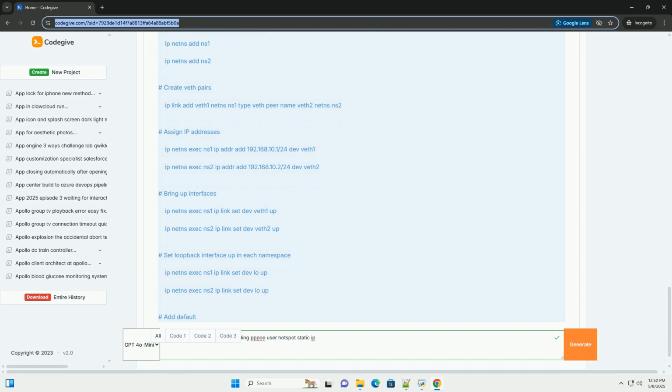dnsmasq.conf. Explanation: * interface, the wireless network interface, example wlan0. * dhcp-range, the range of IP addresses to assign to clients. * dhcp-option=3, the default gateway IP address. * dhcp-option=6, the DNS server IP addresses. * address=/#/192.168.4.1, used for captive portals, optional. Redirects all DNS requests to the captive portal's IP address.